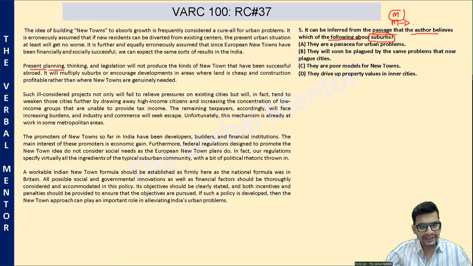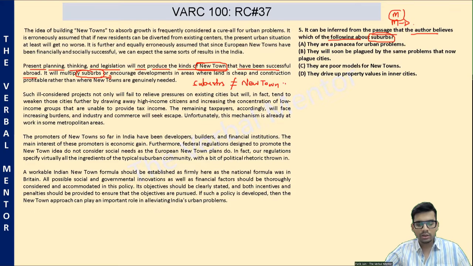present planning, thinking, and legislation will not produce the kinds of new towns that are successful abroad. They will only multiply suburbs. And therefore, according to the author, suburbs are not as good as the new towns that we need. From these two sentences, it can be inferred.